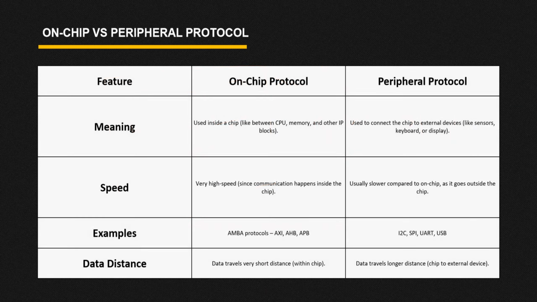Here you can see the meaning of on-chip protocol: you use it inside a chip. As I have already mentioned, here you have one SoC, and inside this SoC you have multiple IPs, that is intellectual property. If you want to establish a communication between these two IPs, you have to follow certain rules, and that rule is nothing but on-chip protocol. Whereas in peripheral protocol, you are connecting the chip to some external device, or you can say you are connecting your device with some external device.